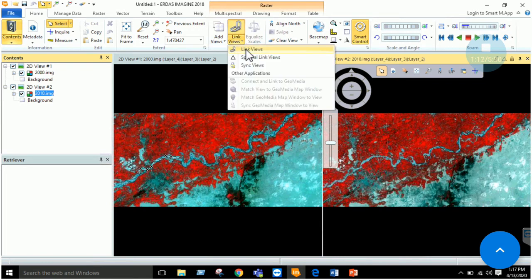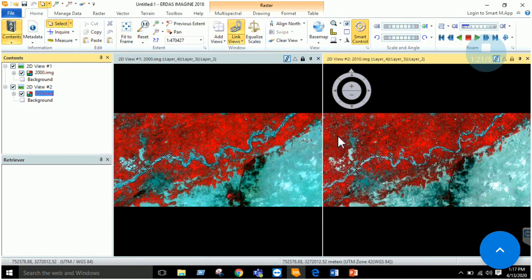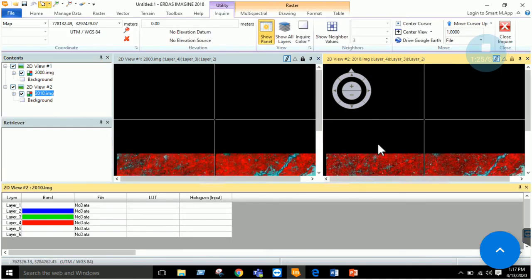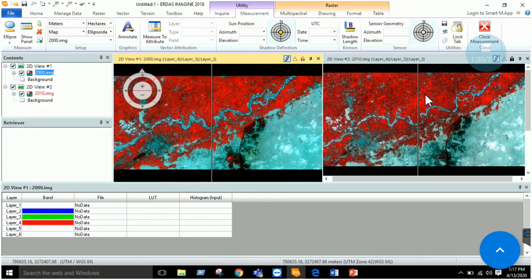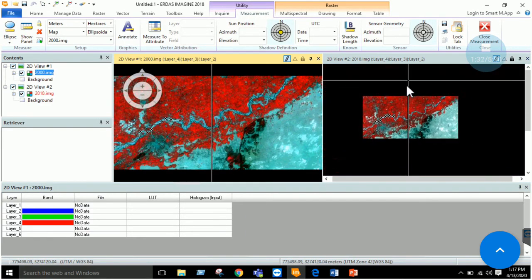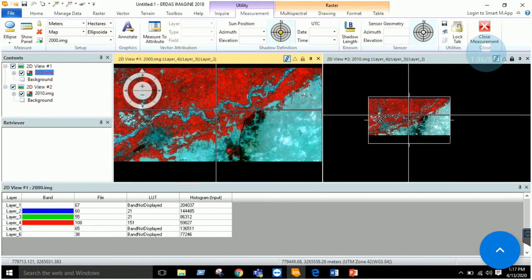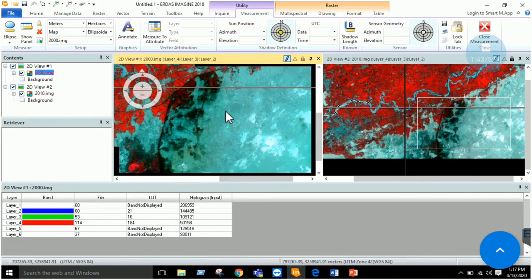Now you can use the link view option. Your two views will be linked. Now once your views are linked, you can use the inquire tab, right? Just click on fit to frame. Bring this cursor over here. Now once your views are linked, you can use the inquire to see the change. Now this is very important.